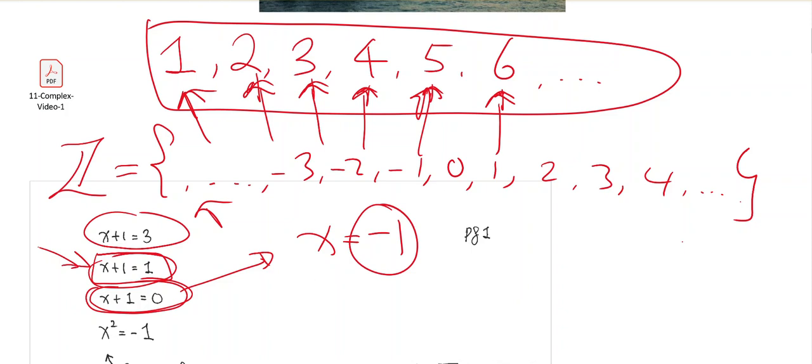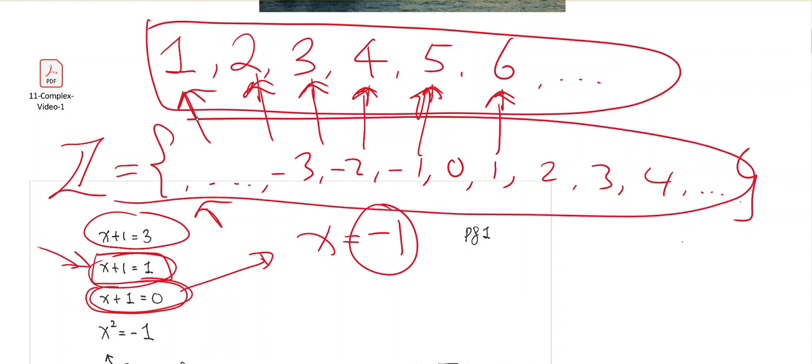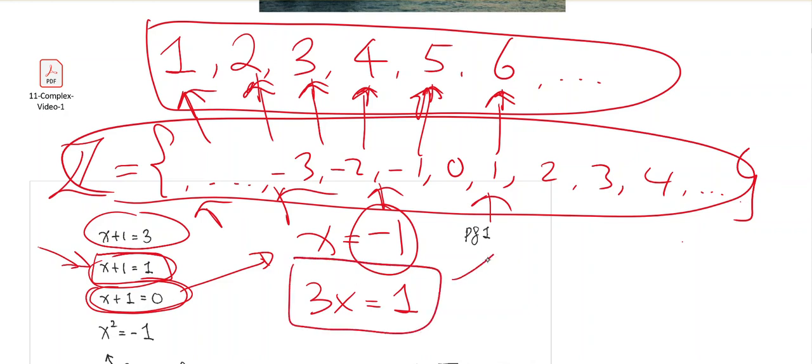But if these are the only numbers that you know, and you look at the equation 3x = 1, and you go through all these numbers here, you'll find that none of the numbers will give you 3 times that number equals 1. Again, restricted to this set of numbers, this equation does not have a solution. Now you know that the solution actually does exist, and the solution is x = 1/3.